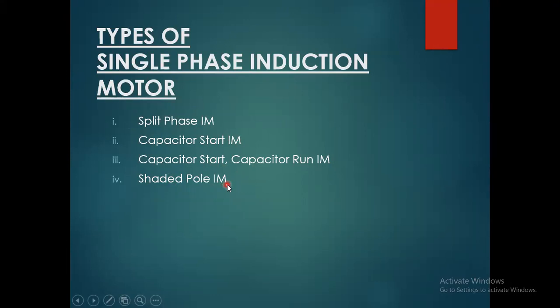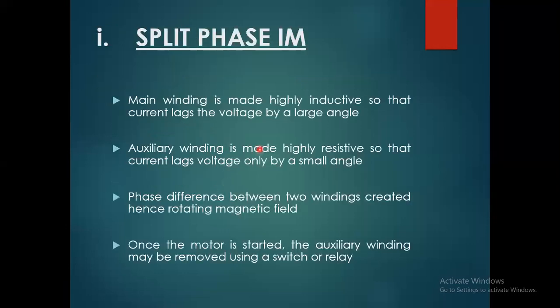These are the four categories into which single phase motors are categorized. First we discuss the split phase induction motor. The main winding is made highly inductive so that the current lags the voltage by a large angle.